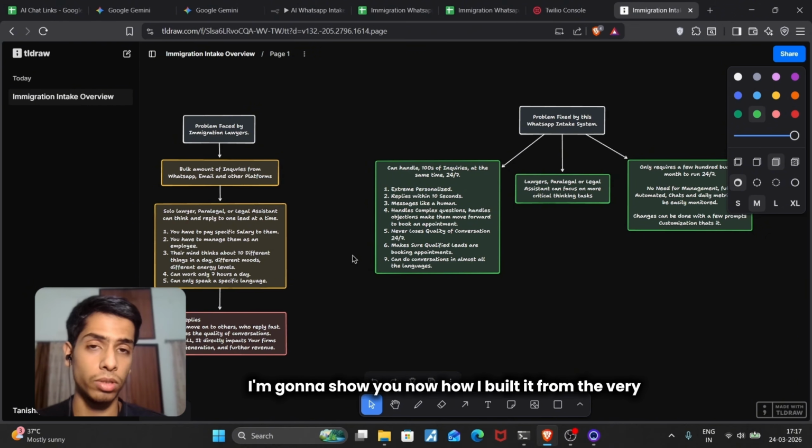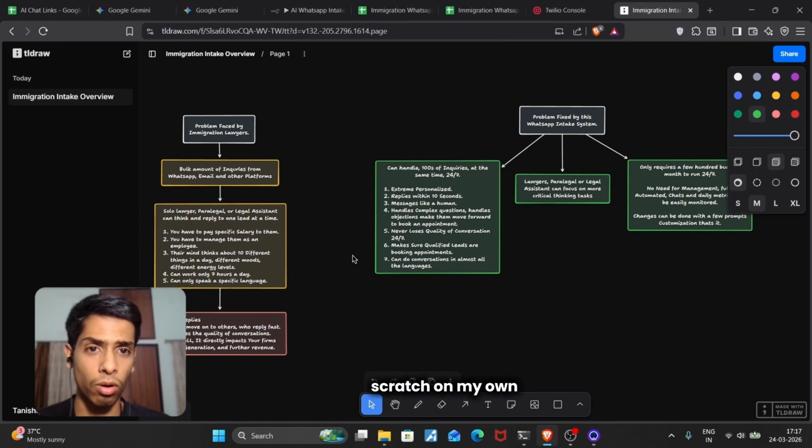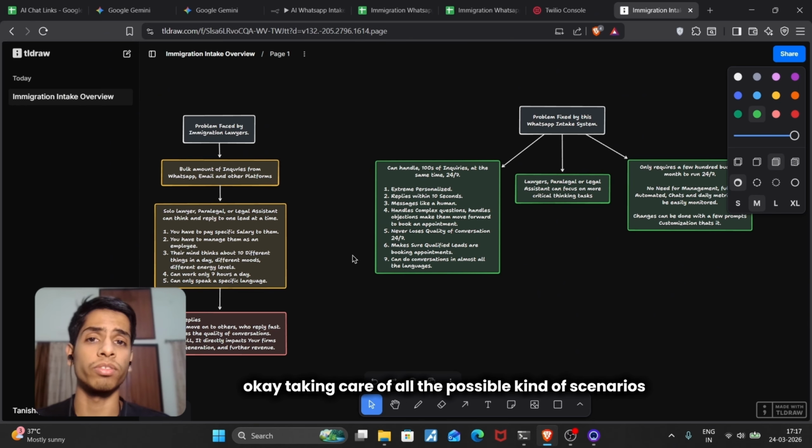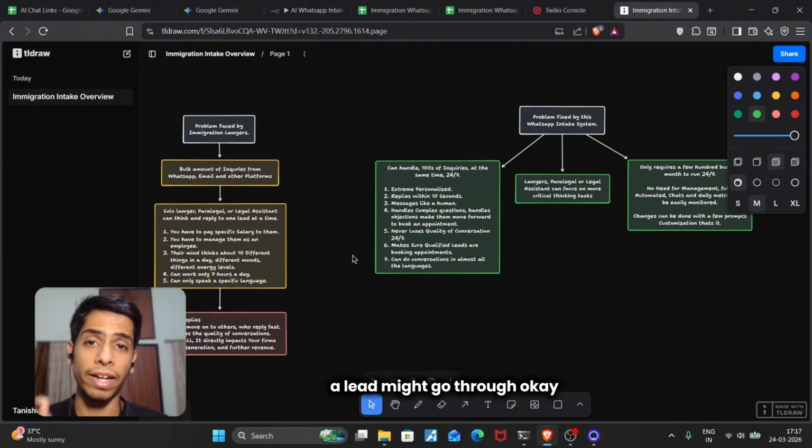I'm going to show you now how I built it from scratch on my own, by understanding the specific problems of the lawyers, taking care of all the possible scenarios a lead might go through. So let's look at that now.